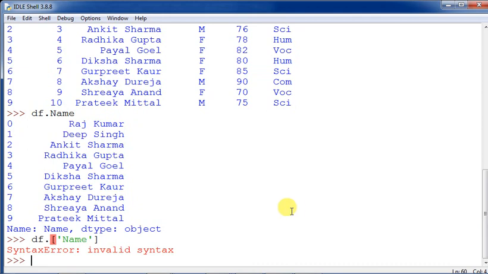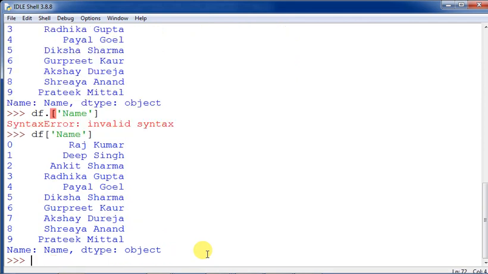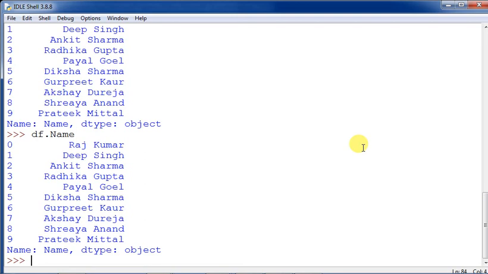Sorry, not dot here; you have to give the quotes like this, name, and then close it. So df dot name and df with name in quotes are both the same command. If you give either, it will give you the same result.